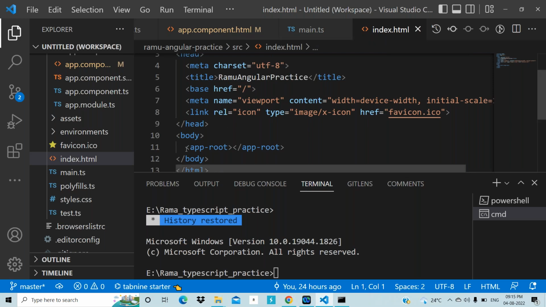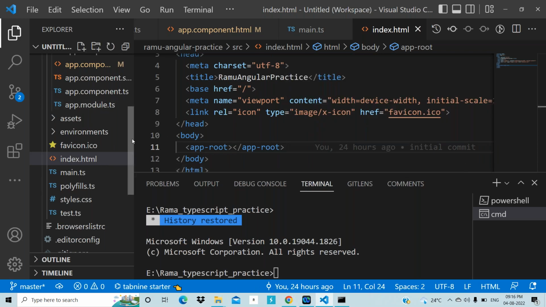And if you observe here, line number 11, what is this? YAP-root. Okay, everybody, what is it? Now respond, everyone. Do you know any tag called YAP-root in the HTML? No. Respond kindly, everybody. But why are we writing it like a tag? Because this is the selector related to the YAP component.